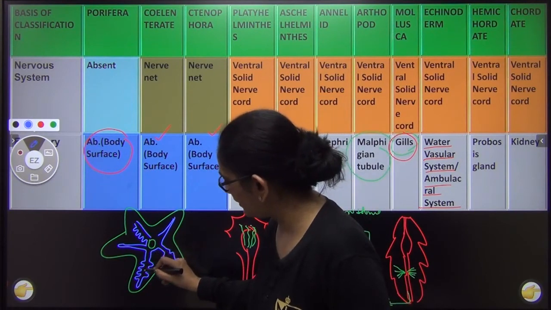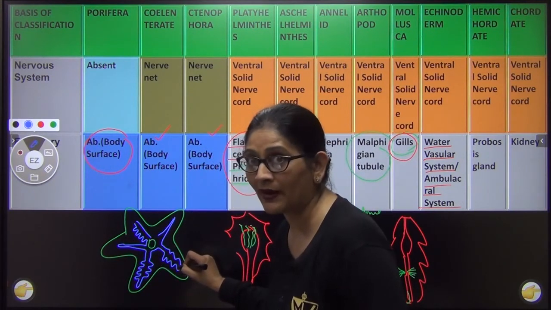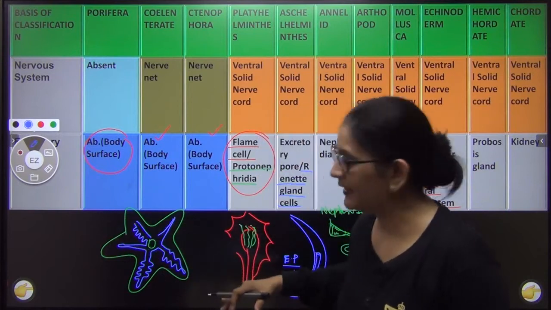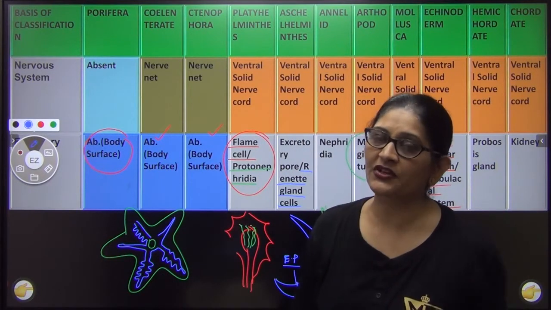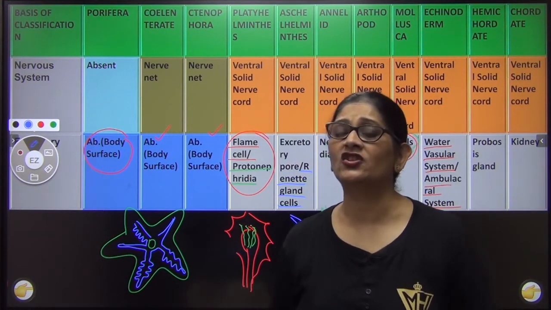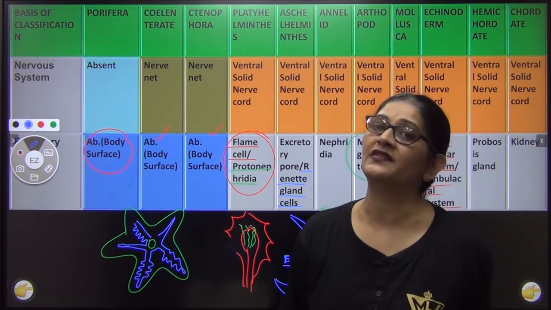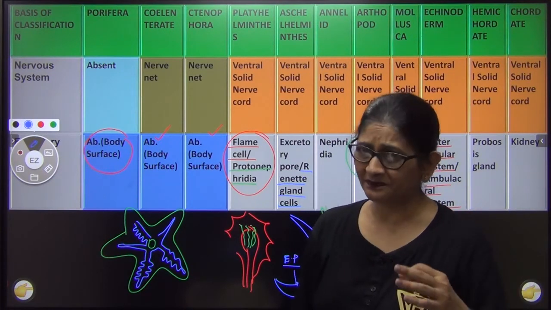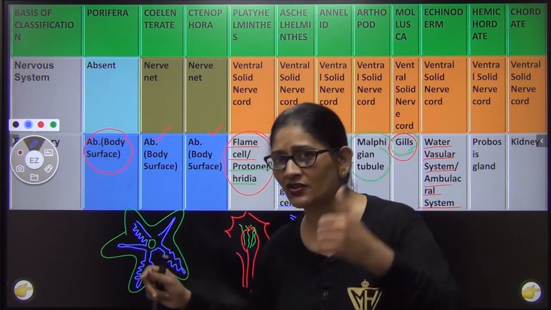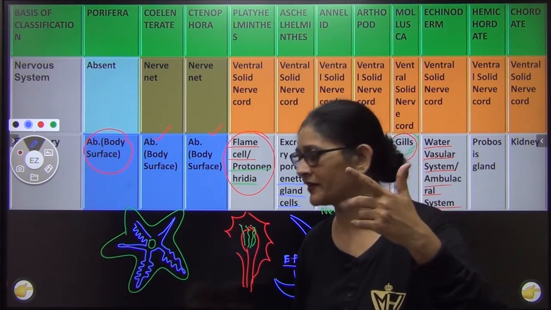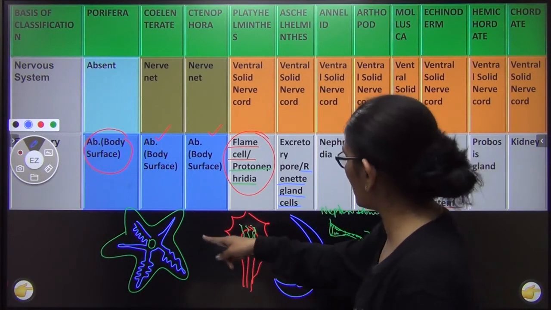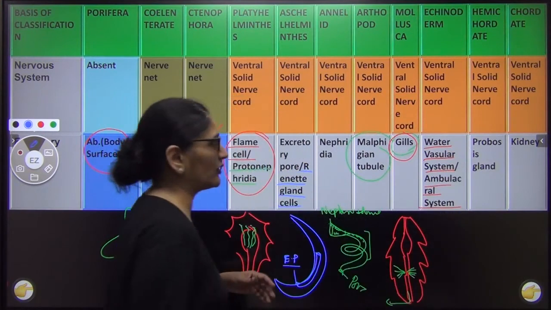Water will enter into this canal and through that water this will spread to every part, and this water will carry oxygen, food, so no circulatory system. It will bring back waste and CO2, so no excretory system. So इसमें most of the systems like excretory system, oxygen भी यही लेकर चला जाता है, so no respiratory system, no circulatory system, no excretory. Because this water will carry oxygen, so no respiratory, carry food, so no circulatory, it will carry the waste, so excretory. So this water system is also called as ambulacral system or water vascular system.